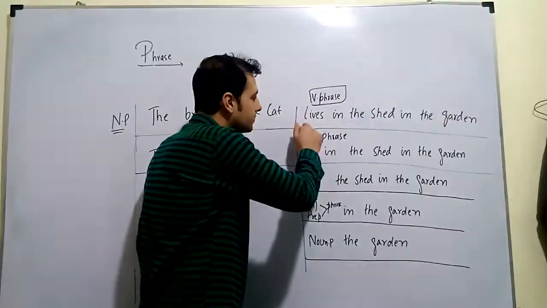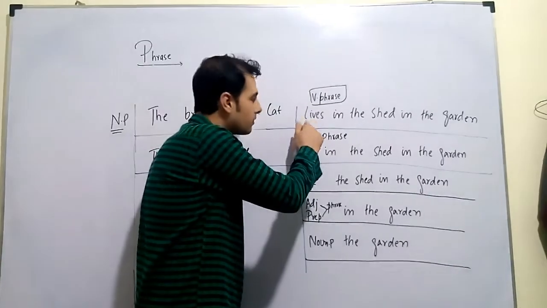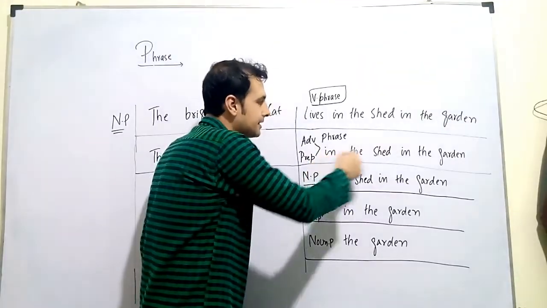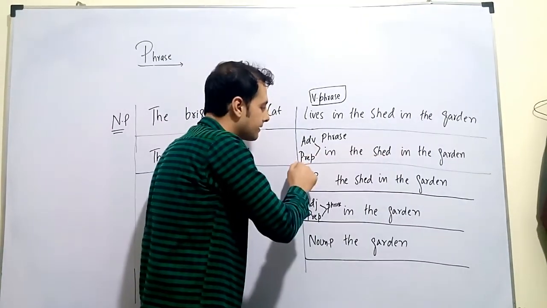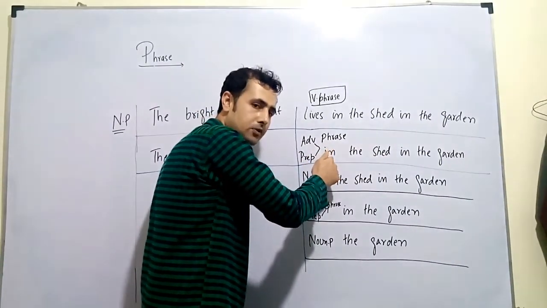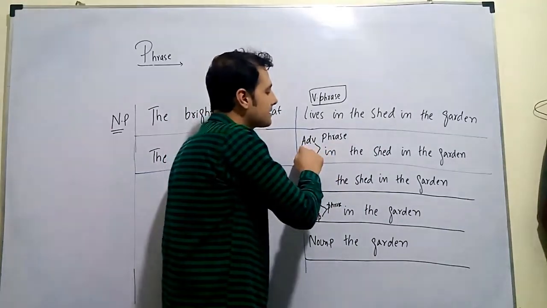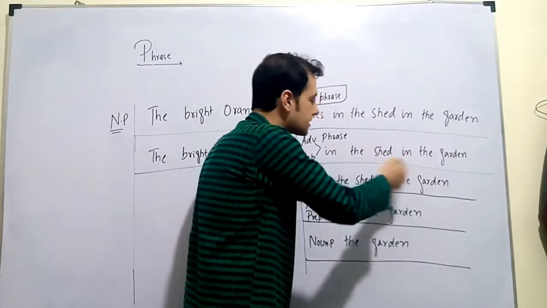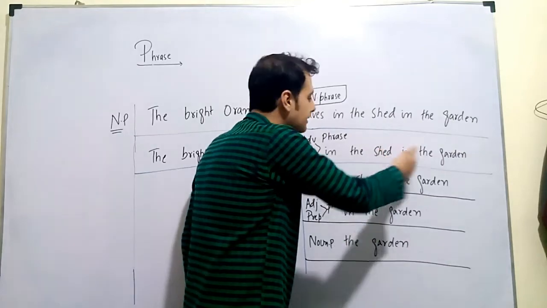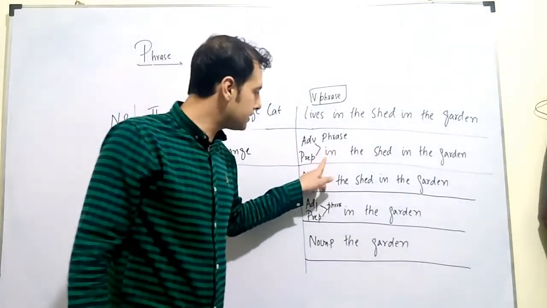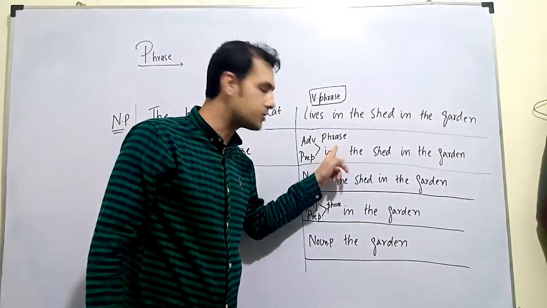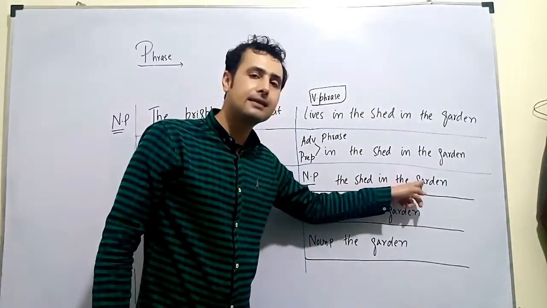Now omit the word "lives": "in the shed in the garden" is a prepositional phrase, and also an adverb phrase, because it is referring to place.